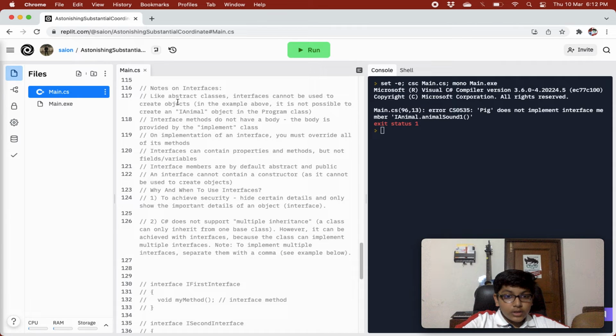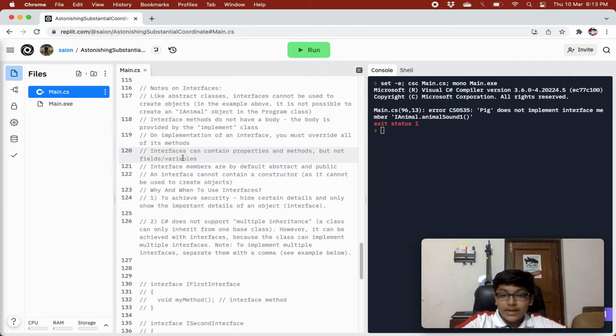Like abstract classes, interfaces cannot be used to create objects. In the example above, it is not possible to create an iAnimal object in the program class. Interface methods do not have a body. The body is provided by the implementing class. On implementation of an interface, you must override all of its methods. An interface can contain properties and methods but not fields or variables. That's an important point to note.